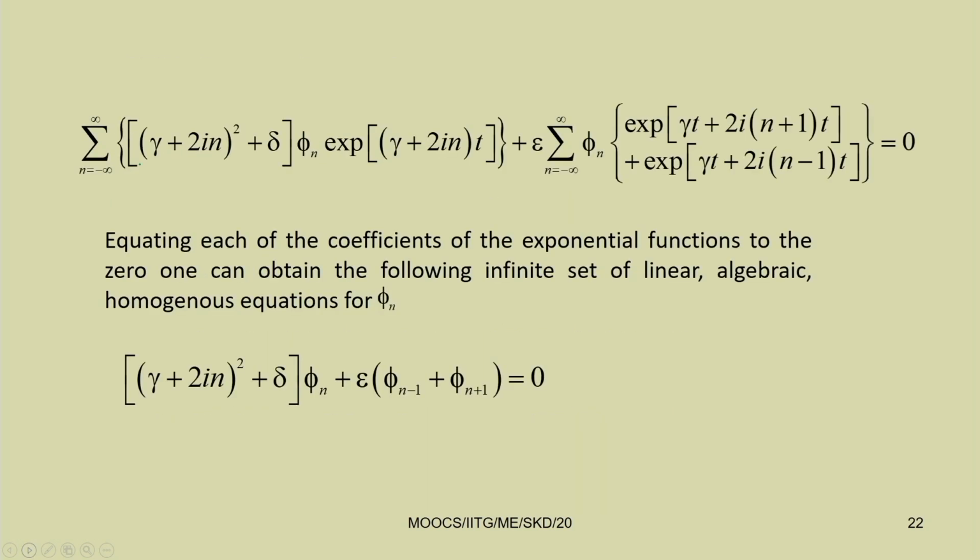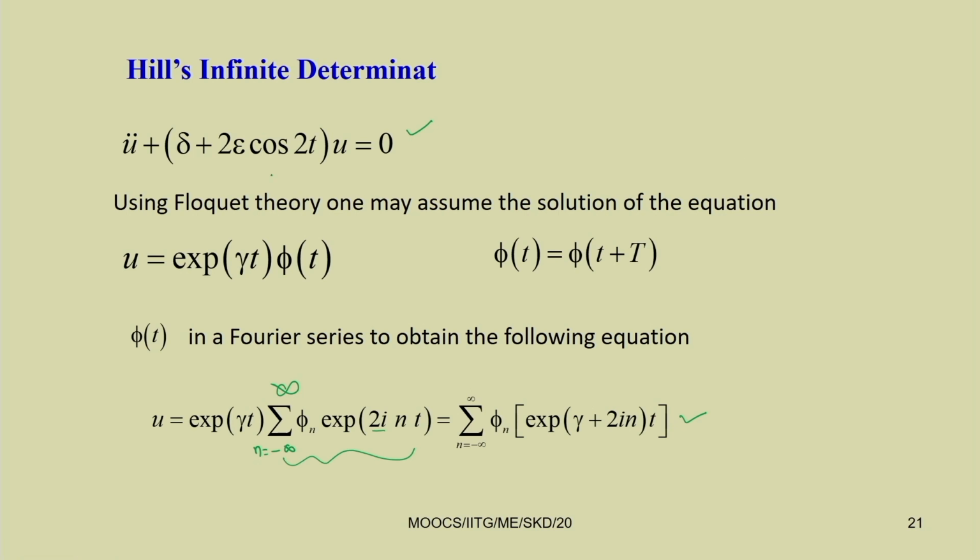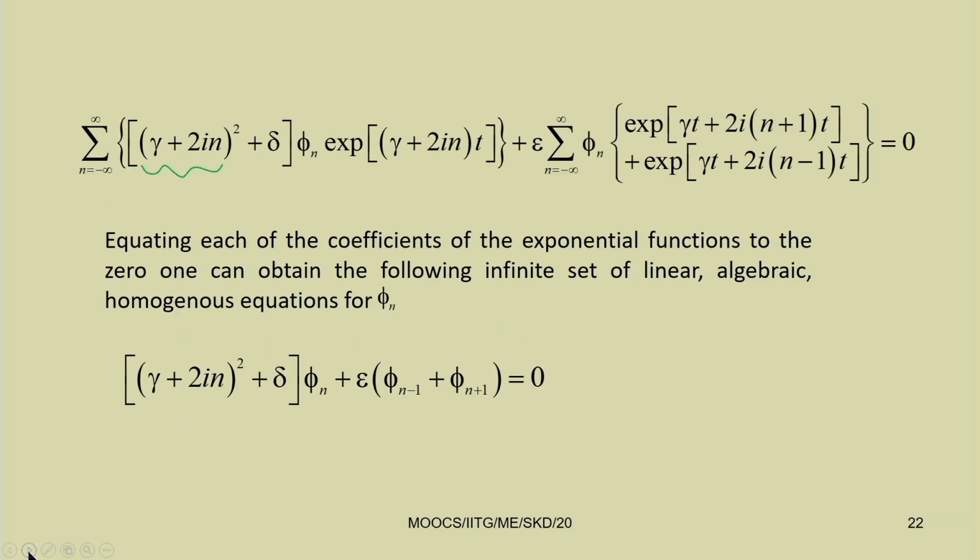So, you got this one: summation n equal to minus infinity to infinity. This is the square term due to differentiation, gamma plus 2 I n whole square, plus another term, delta u n. As you have this delta into u, from that also you can get one term, that term also you can take. So then this becomes gamma plus 2 I n whole square plus delta into phi n e to the power gamma plus 2 I n t.